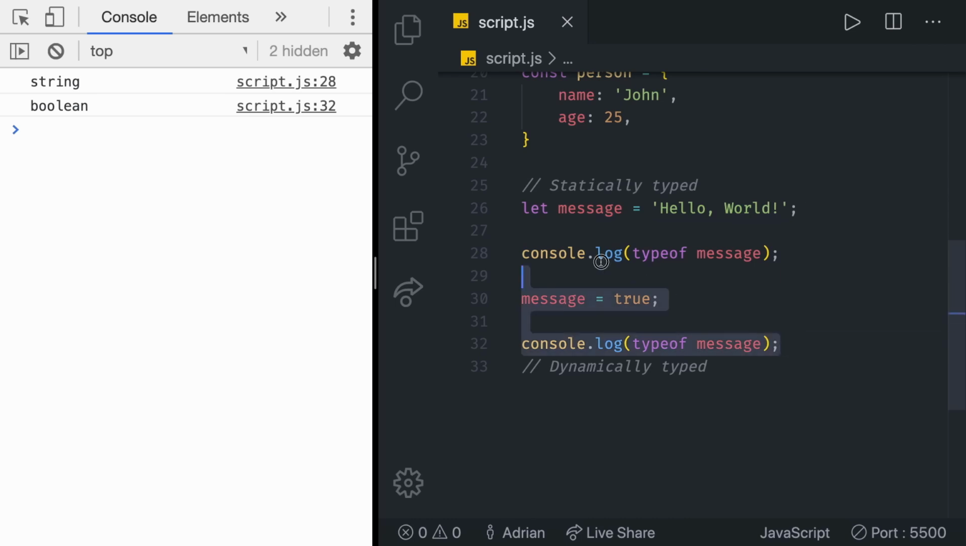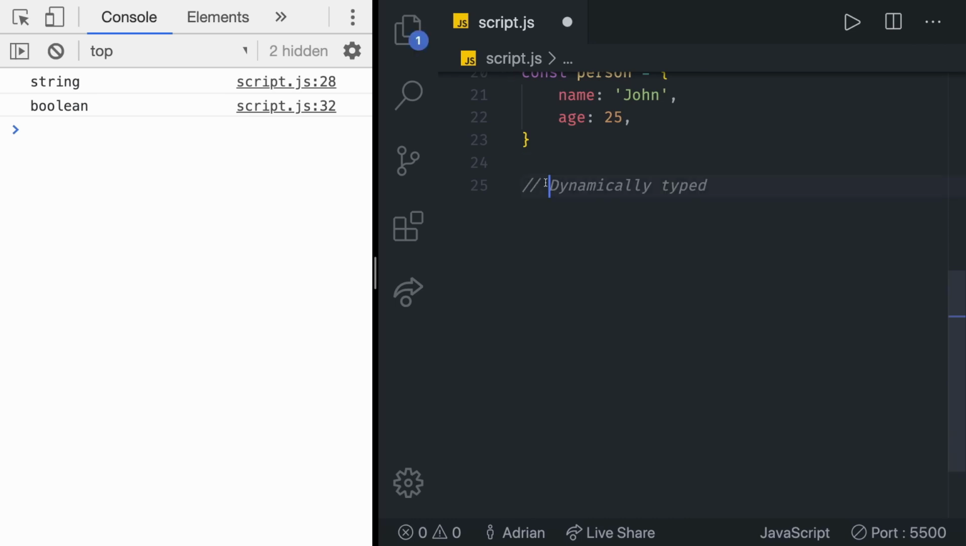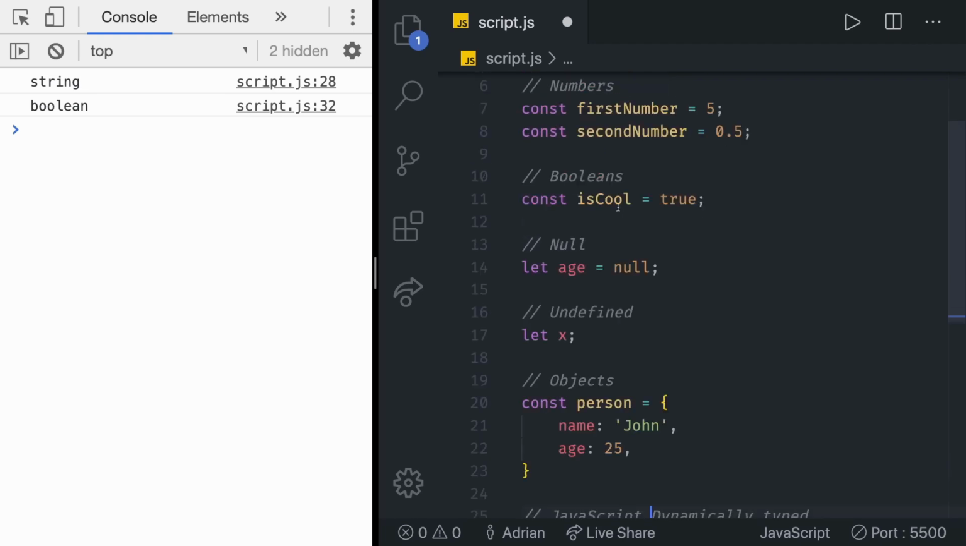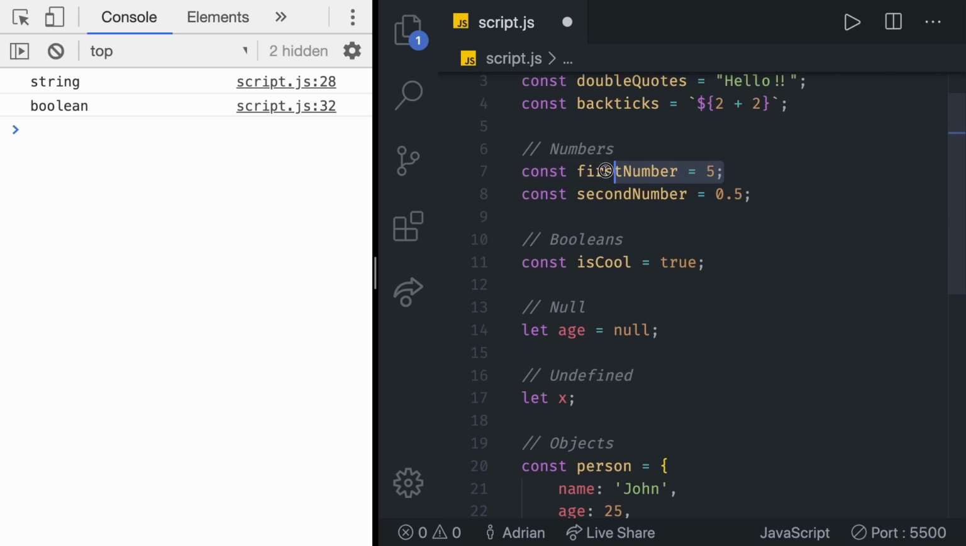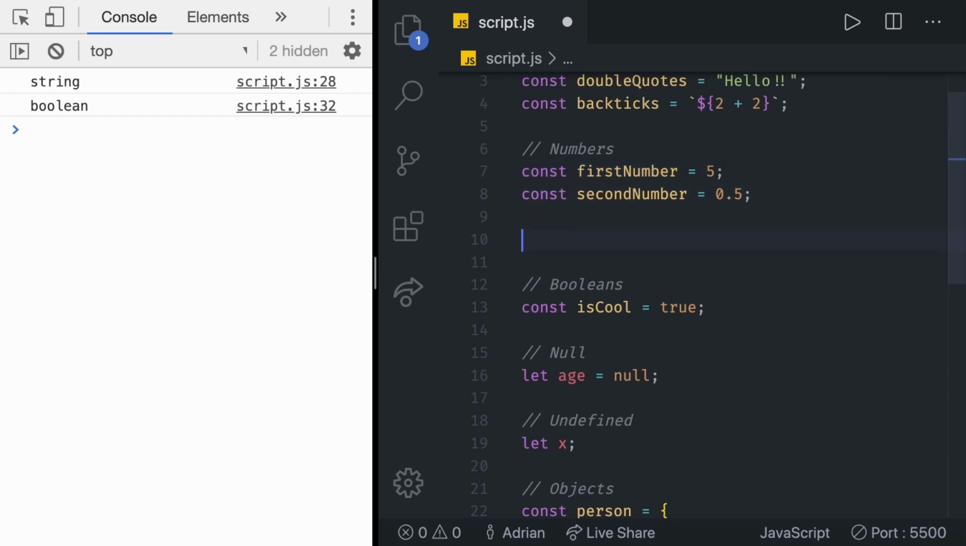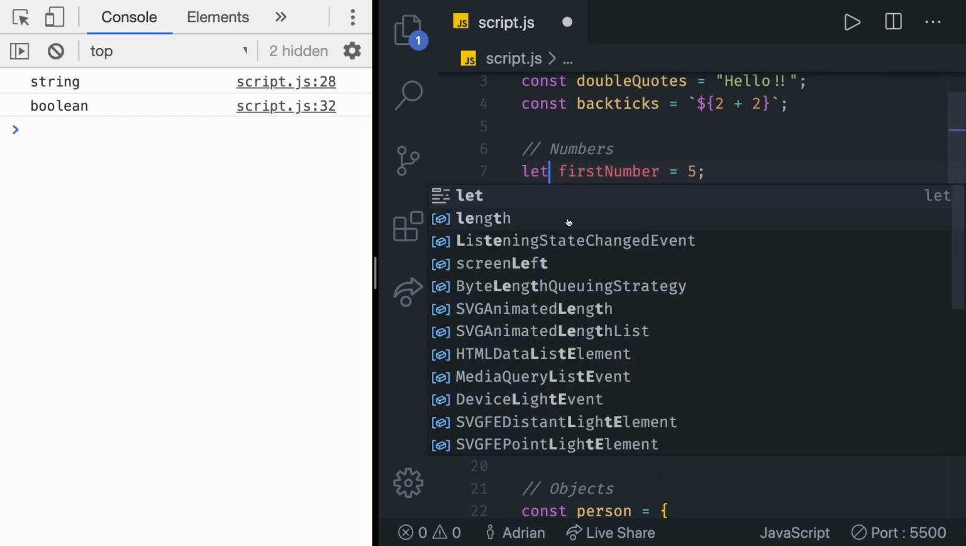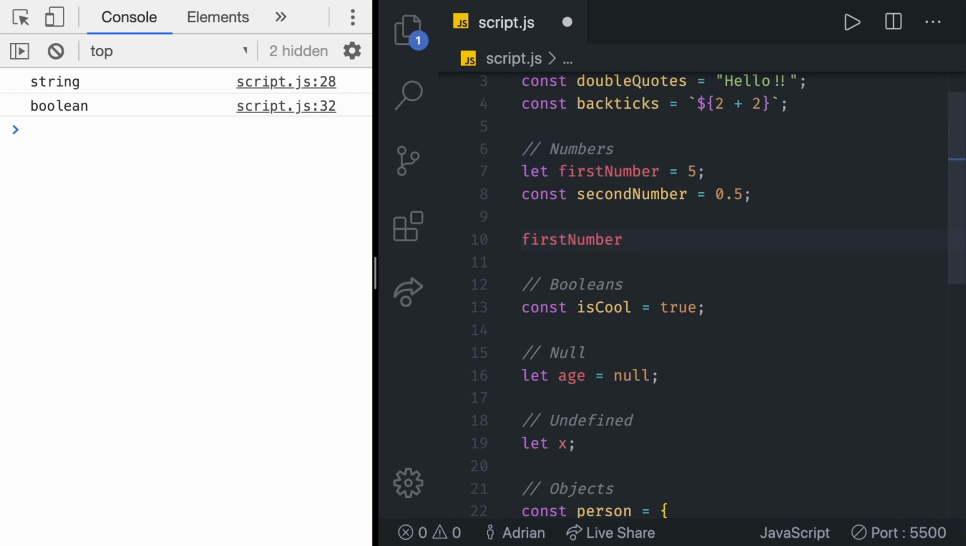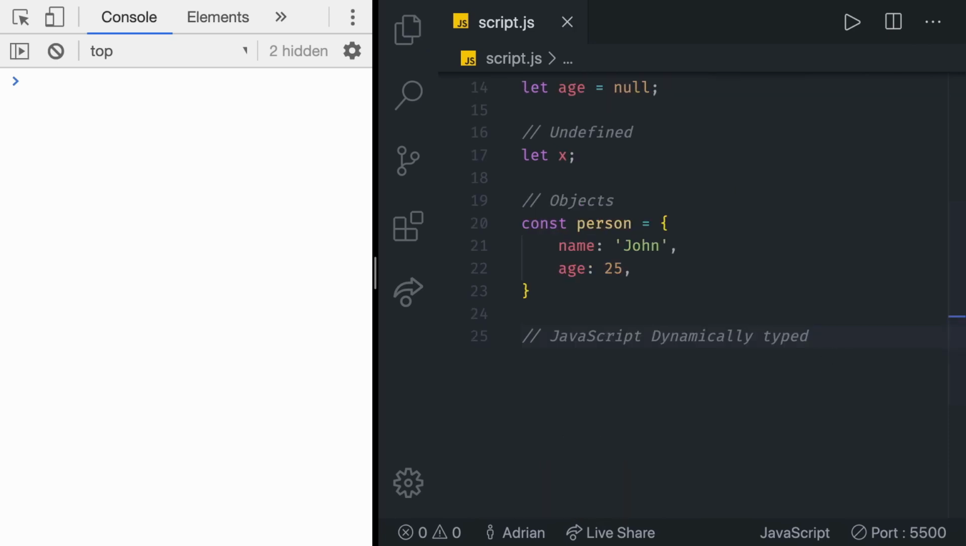So the only thing that you need to remember here is that JavaScript is dynamically typed, which means that at one moment the variable can be a number, for example, and then if it's a let, of course, we can change that variable to be a string or anything else. That's it. Great, that's it for this video.